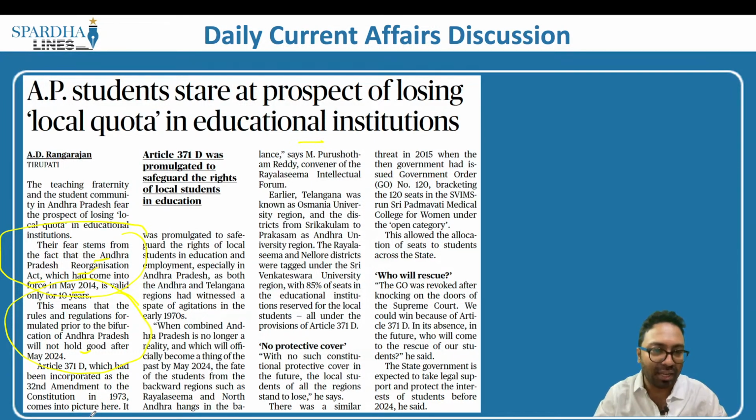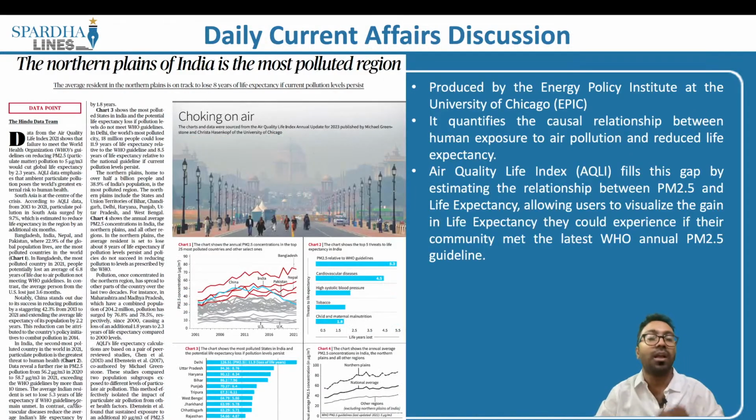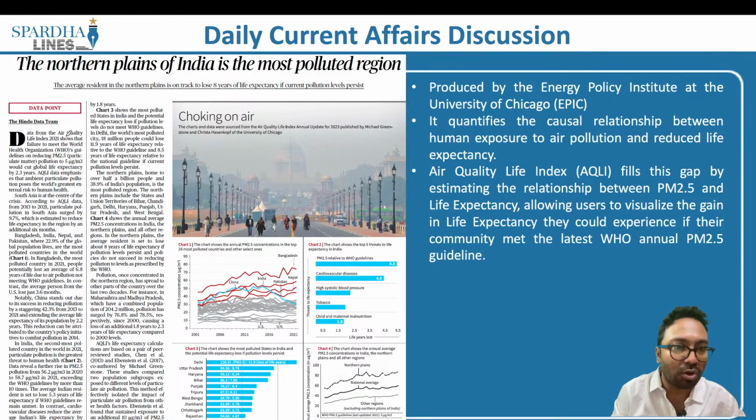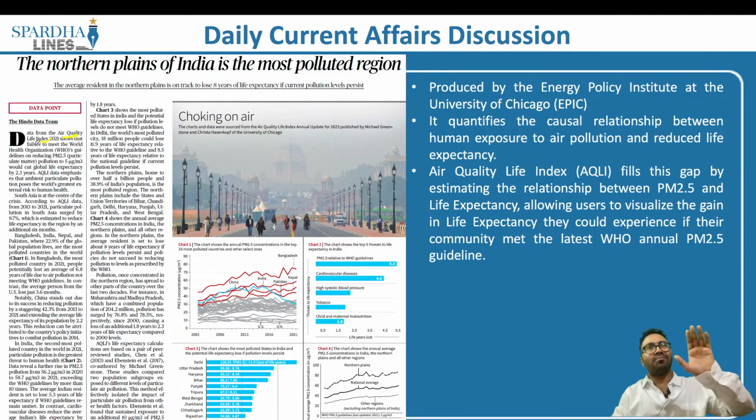Now let's look into the next article. This article says the northern plains of India is the most polluted region. The article here is speaking about two important parameters. One is with respect to what is called the Air Quality Life Index. The second is with respect to why there is prevalence of excessive pollution in the northern